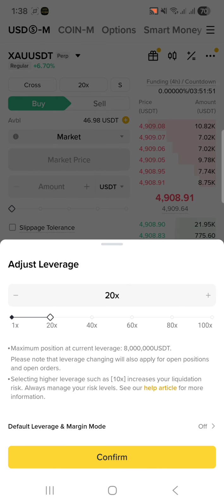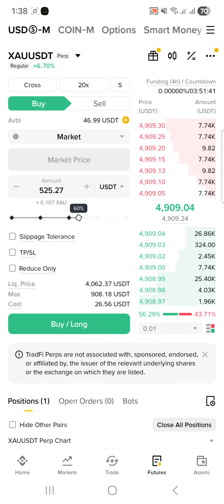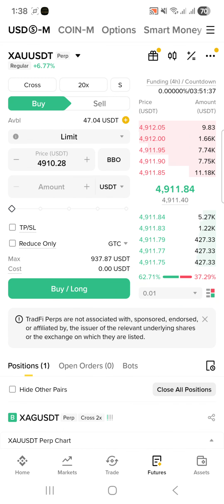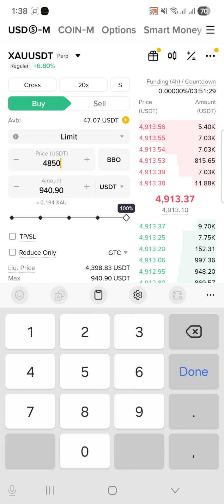Simply you have to choose the leverage, whether 1x, 5x or 10x, whatever your risk-taking appetite is, and you can then choose whether you want to open it at the market price or set it at a limit price. Suppose I want to buy the gold at a 4850 limit price, and I have 47 USDT available.